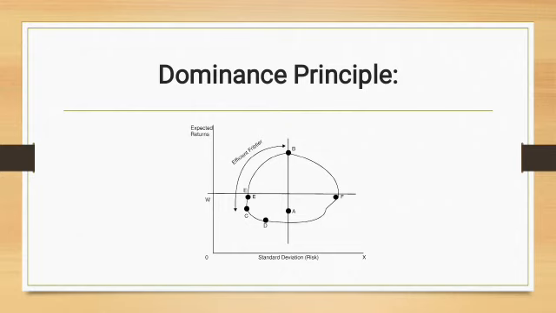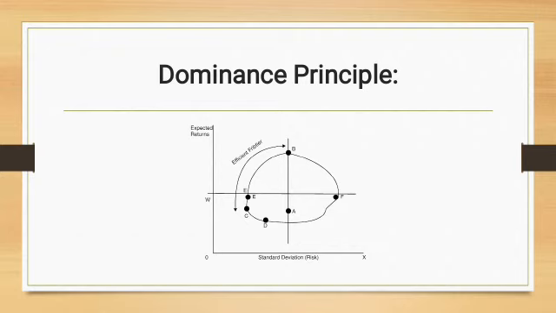As we see in this diagram, the curve BC is called efficient frontier because all the portfolios lying on the efficient frontier are dominating all the other portfolios. For example, if we compare portfolio A and B, both portfolios give the same risk, but portfolio B is giving higher expected returns as compared to portfolio A, and portfolio B lies on the efficient frontier.